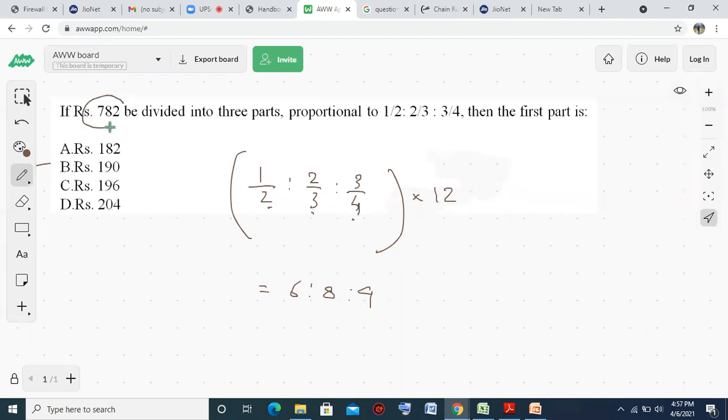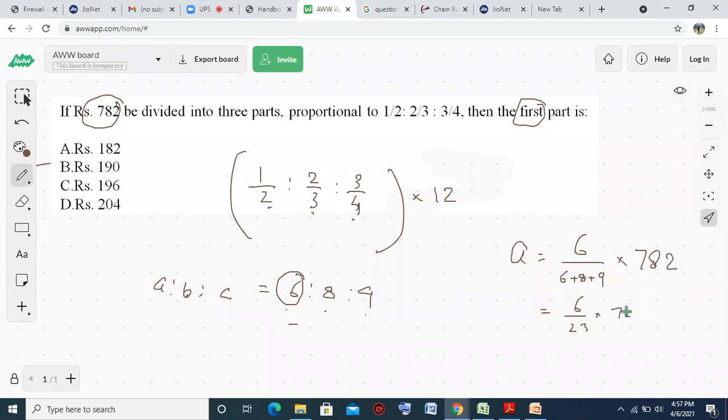Now you can easily divide 782 in this ratio. We have to find the first part, means the value of A. So A is equal to 6 upon 6 plus 8 plus 9, which is 23, multiplied by the total value 782. 782 is divisible by 23, 34 times. So 34 into 6 is 204. 204 is the answer.